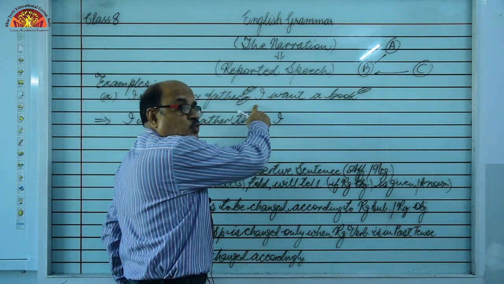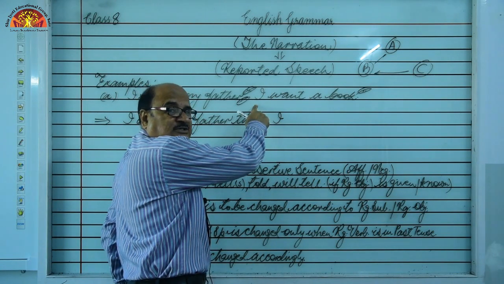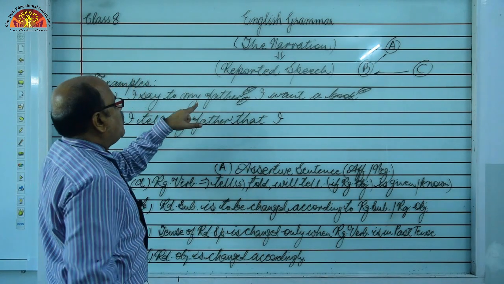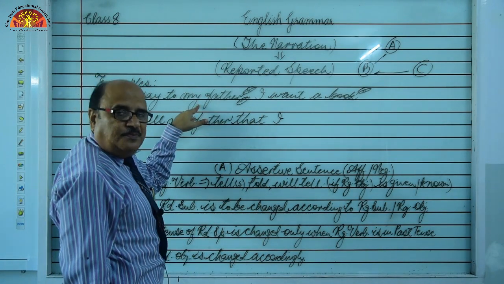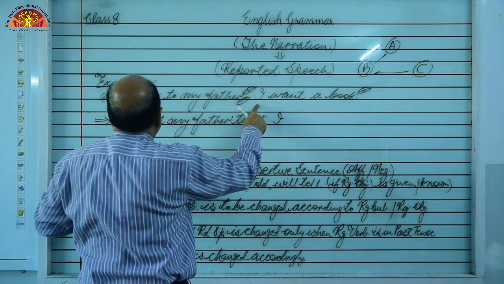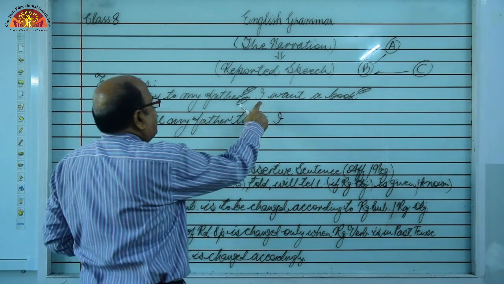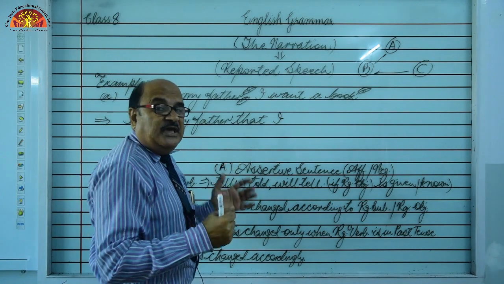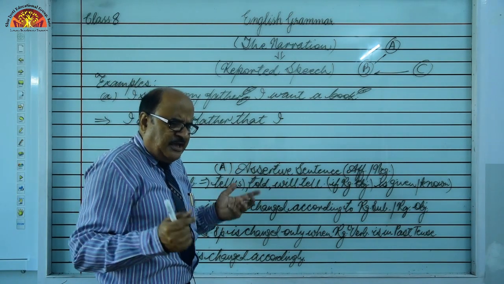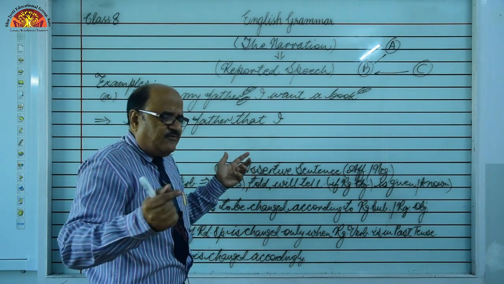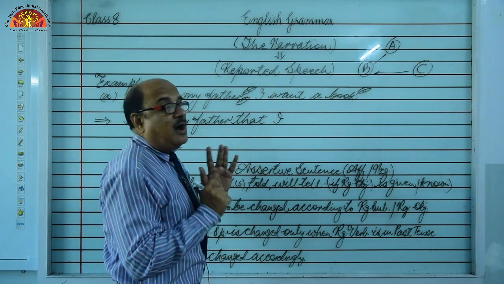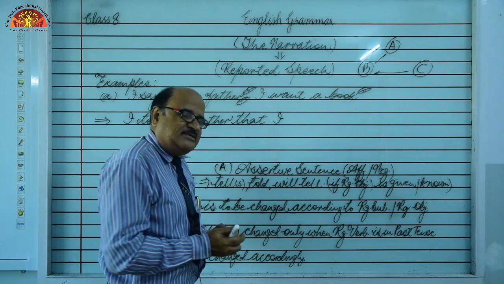Second person, you, to you, your, yours, yourself, yourselves, right? So second person is always changed according to reporting object, right? First person, reporting subject. Second person, reporting object. And if third person is there, he, she, it, they, his, her, him, himself, herself, they, themselves, right? So they are never changed. They remain as it is.